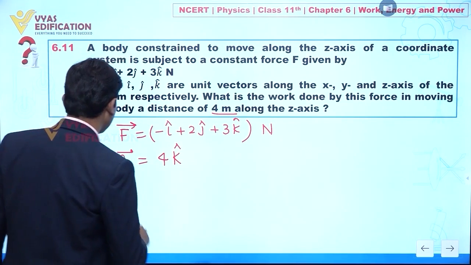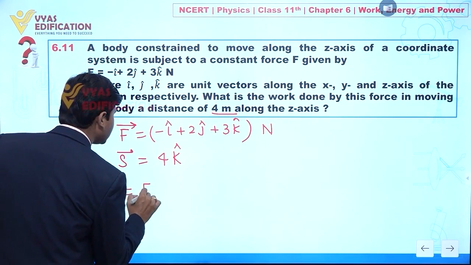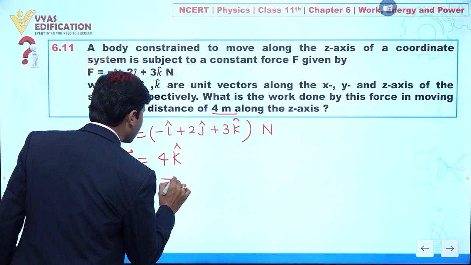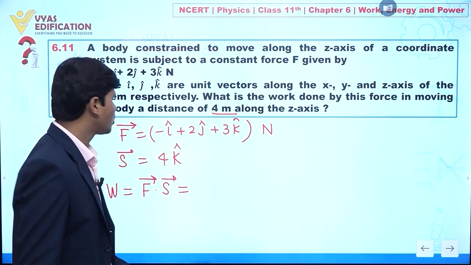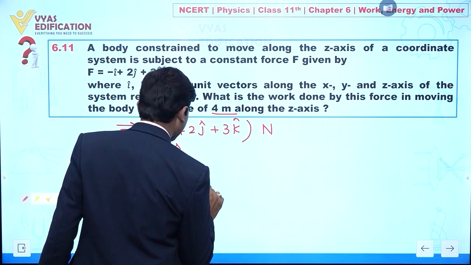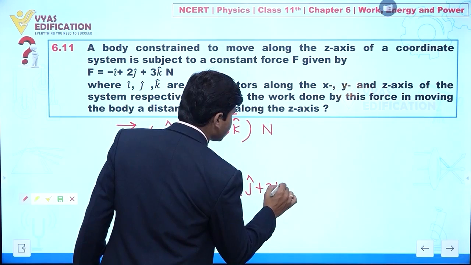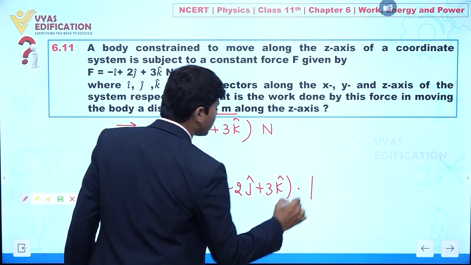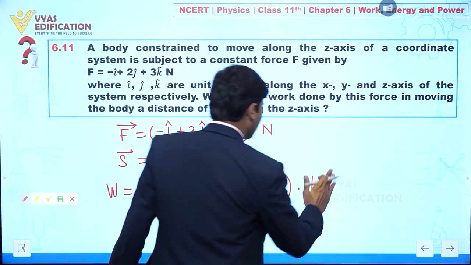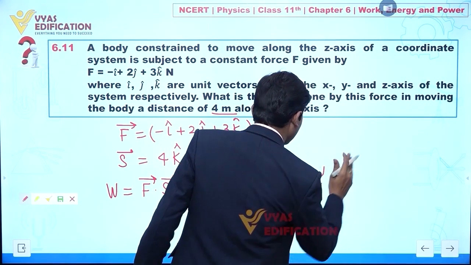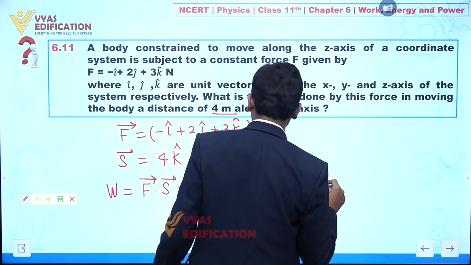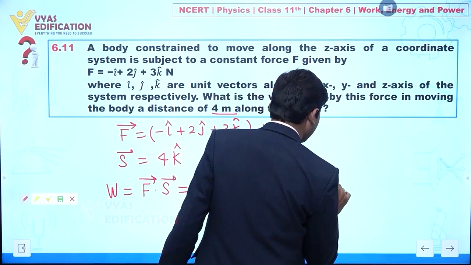So can we calculate the work done here? Yes. Work done is calculated by F dot S. Clear? So what is the dot product of force and displacement? I can write minus i cap plus 2 j cap plus 3 k cap, dot product with S. S is what? 4 times k cap.